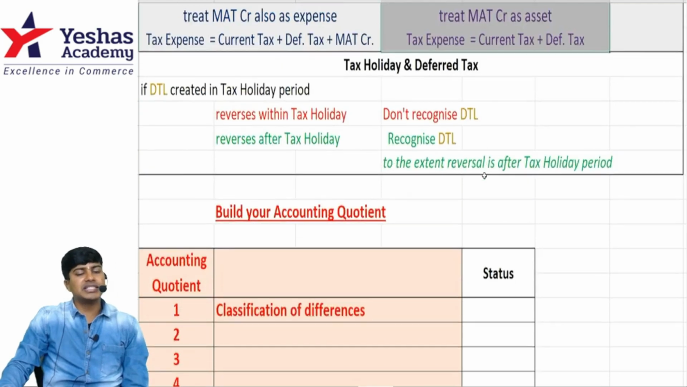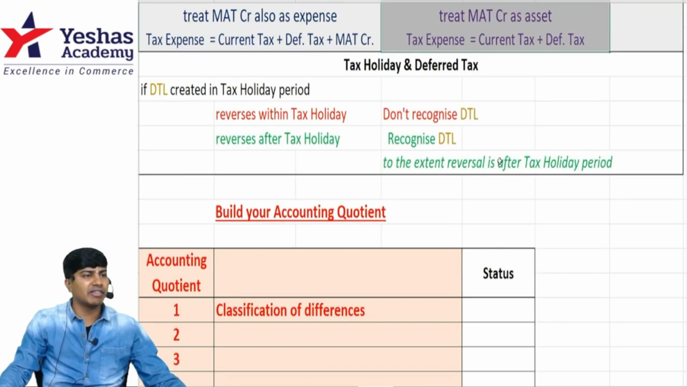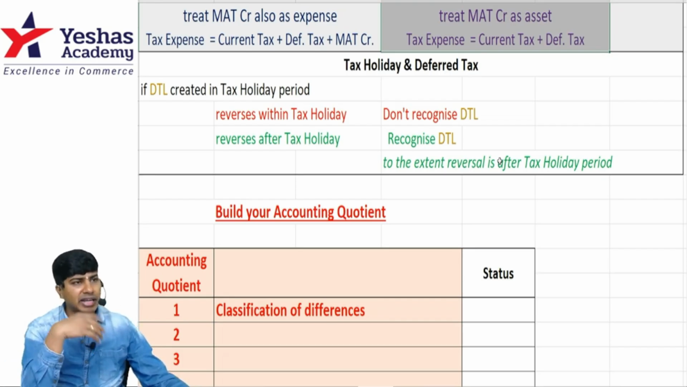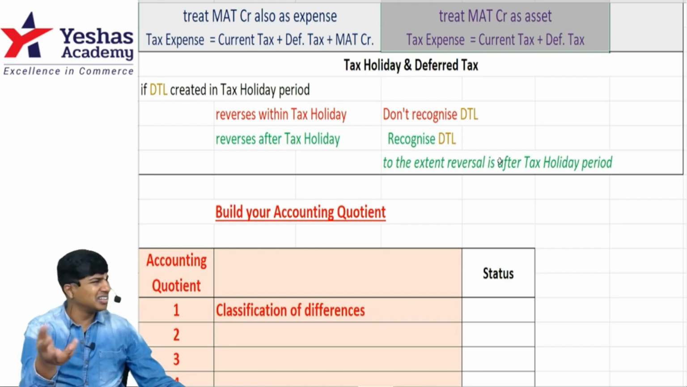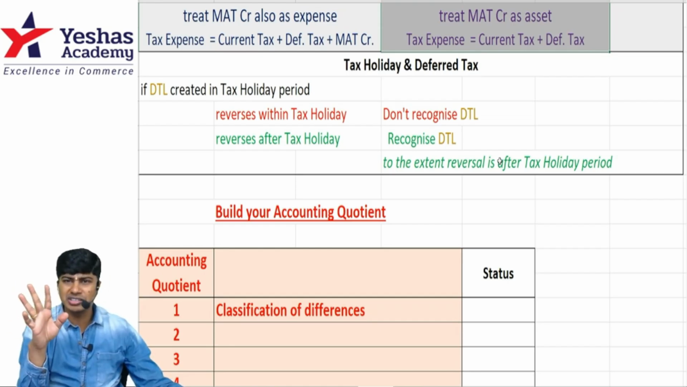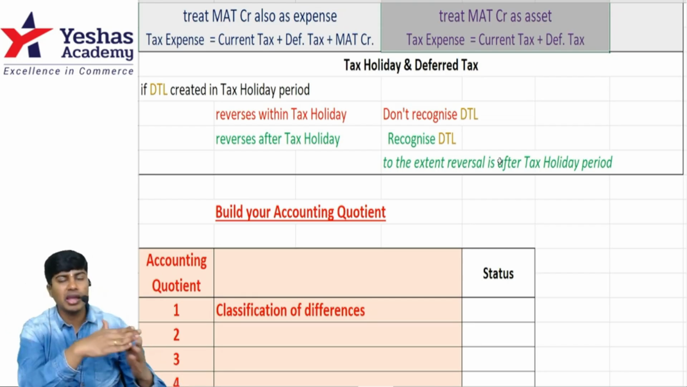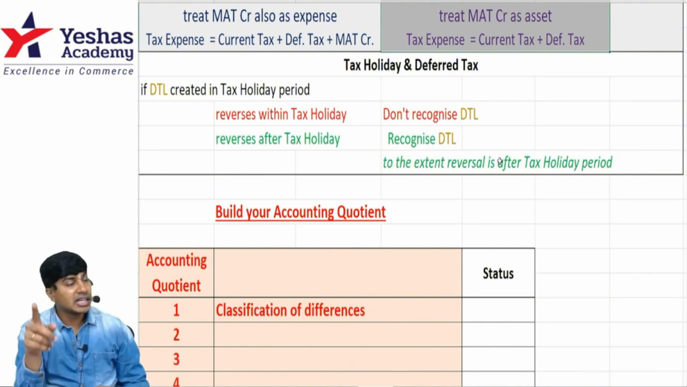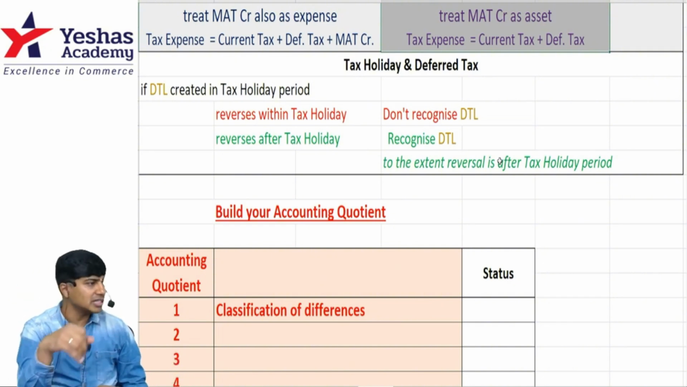Then the last concept that is tested in your CA Intermediate Advanced Accounting syllabus is tax holiday. What about tax holiday? For startups, the income tax department allows certain years as tax holiday. During these years, you will earn profit, but you don't have to pay tax. It is 5 out of the first 10 years. They say it is your choice, you can pick any 5 years. Can it be the first 5? Yes. Can it be second year to 6th year? Yes. Can it be 6th year to 10th year? Yes. But it has to be consecutive.